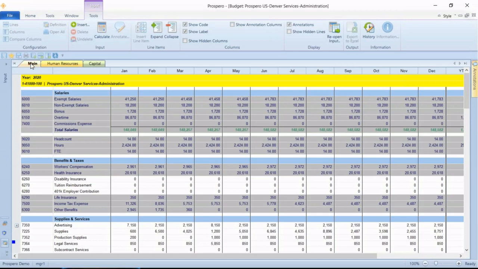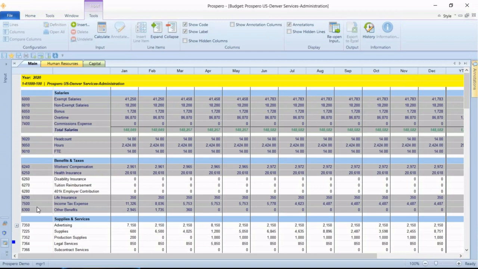I'm looking at the main tab, but I also have an input screen for human resources and one for capital. And we'll look at those 2 tabs in just a minute. We'll cover the main tab first. Now in the main tab, I've got months going across the top of the page here, year to date on the right, and I've got a list of account numbers down the left-hand side.